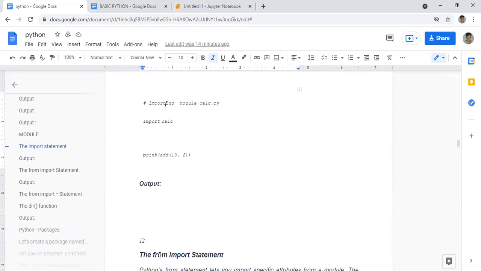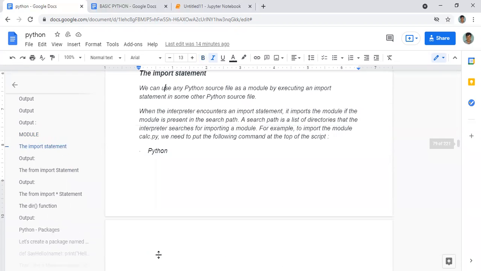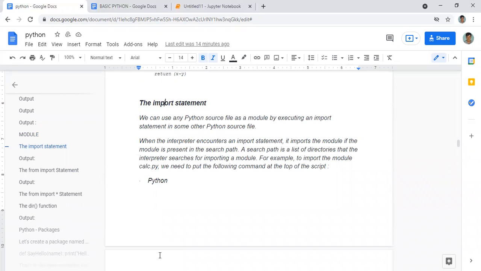Now I hope this much is clear. Now you can see the import statement. We can use any Python source file as a module by executing an import statement in some other Python source file. That is what we have done. In our case calc.py is a Python file and we are using that as a module.